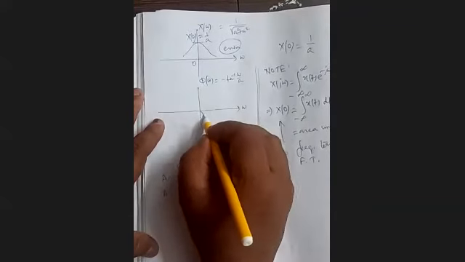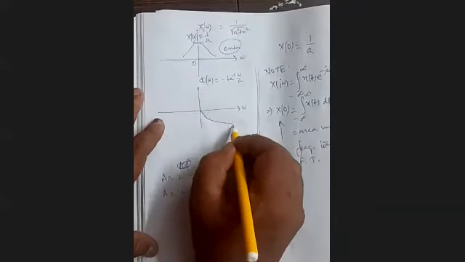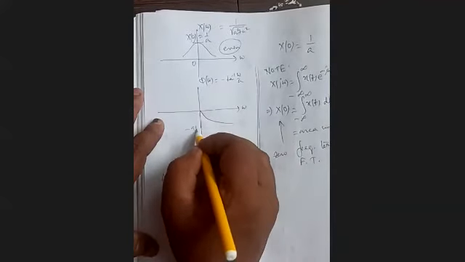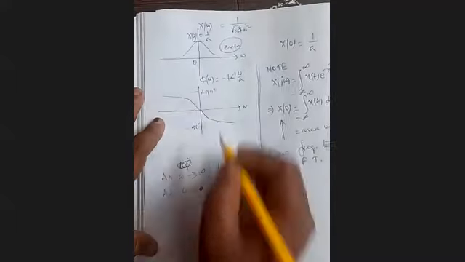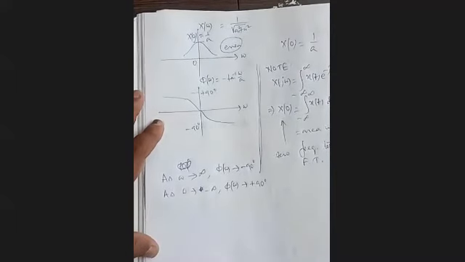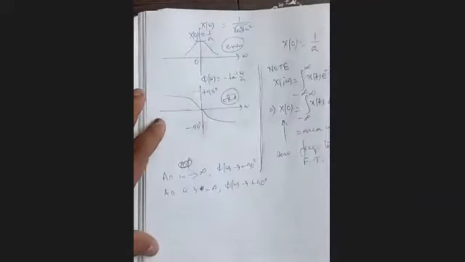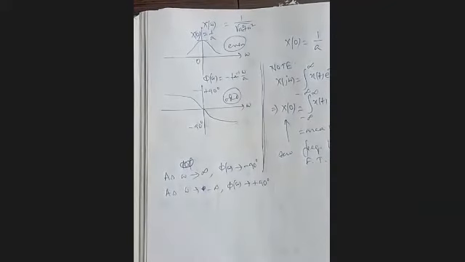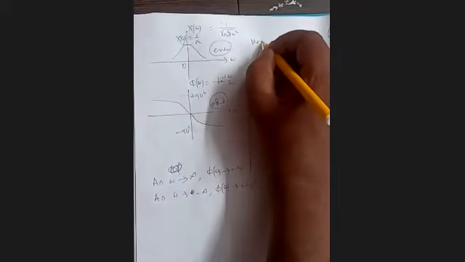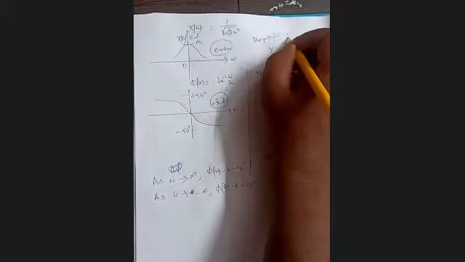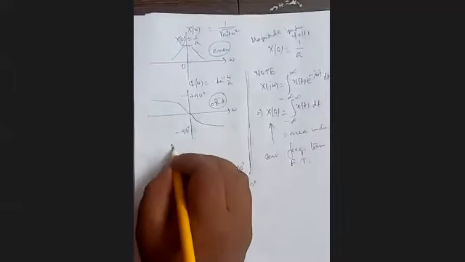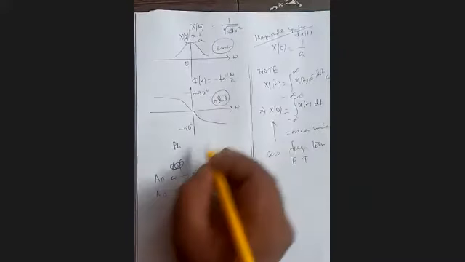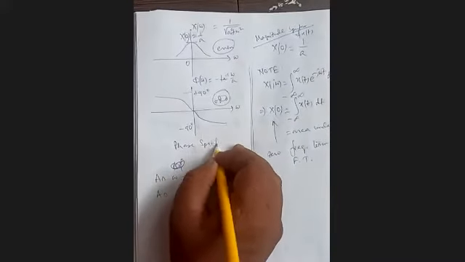So ultimately it will be minus 90 degrees on the right side, plus 90 degrees on the left side. So it is an odd function. This is the phase spectrum, this is the magnitude spectrum. Magnitude spectrum of x(t) and phase spectrum of x(t).